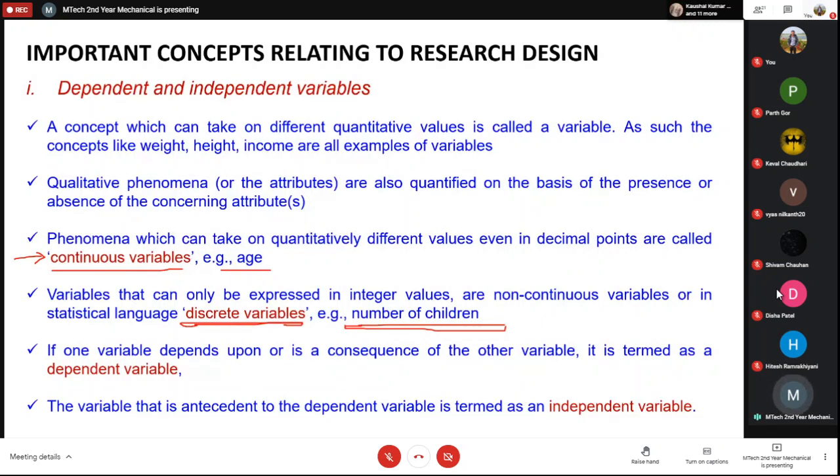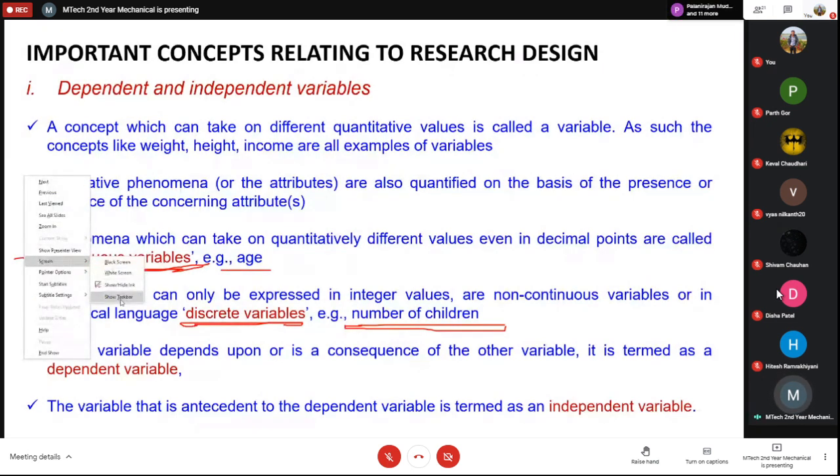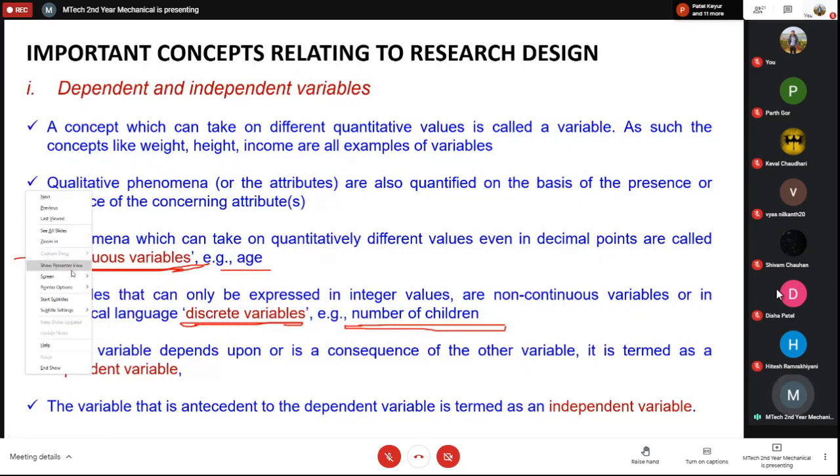Maybe it can be an average of something, but if you are just counting things, then it is a discrete variable. And if you can present it in terms of decimal points, then it is a continuous variable. For example, pressure and temperature, all those things we represent in terms of decimal points. So they are all continuous variables.